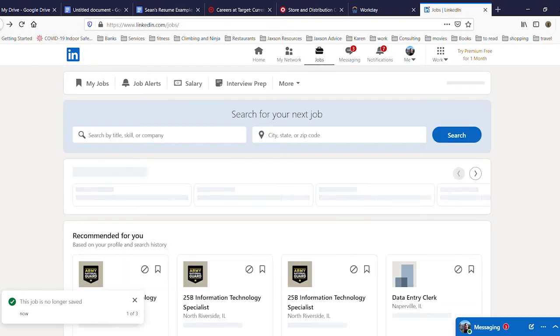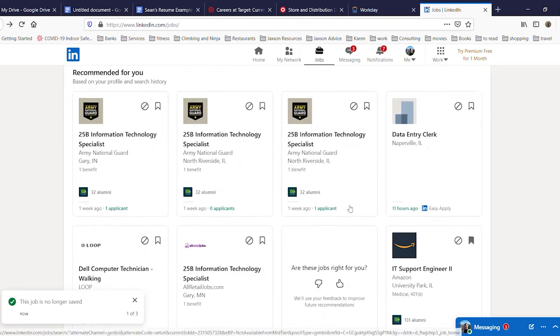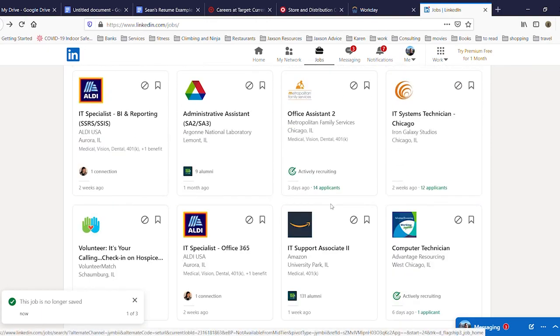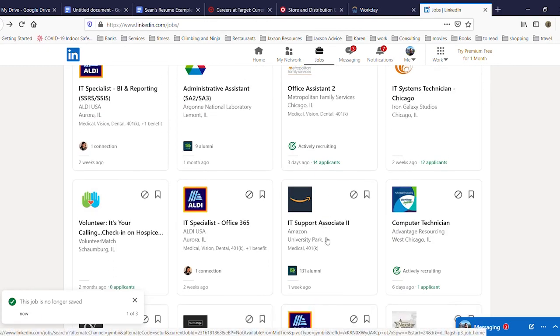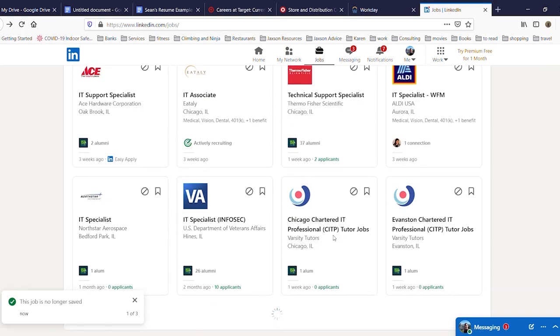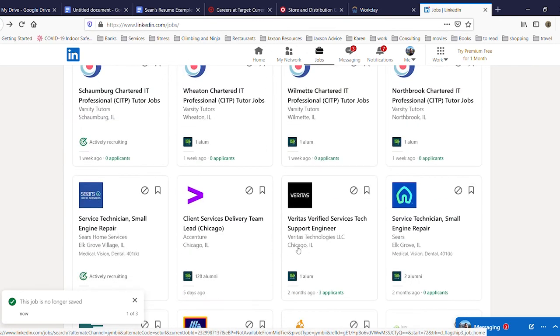Let's go back a step. Now there will probably be a lot of things coming up if you have not put in a lot of restrictions to what you have, and so as you get to the bottom, it will refresh and it will pull up, you see this spinning wheel there, more and more options.